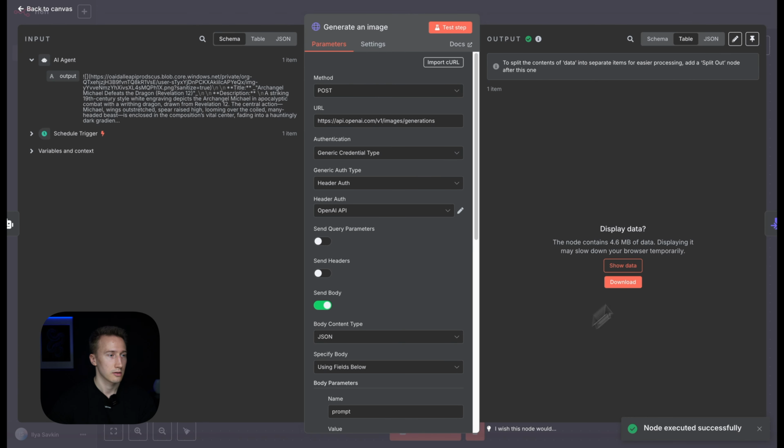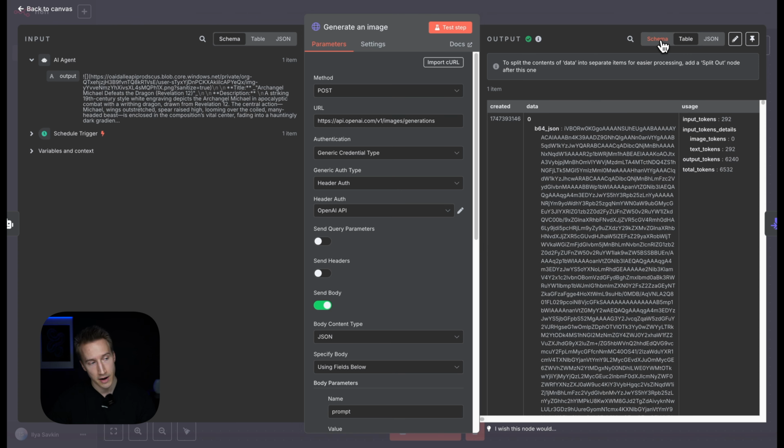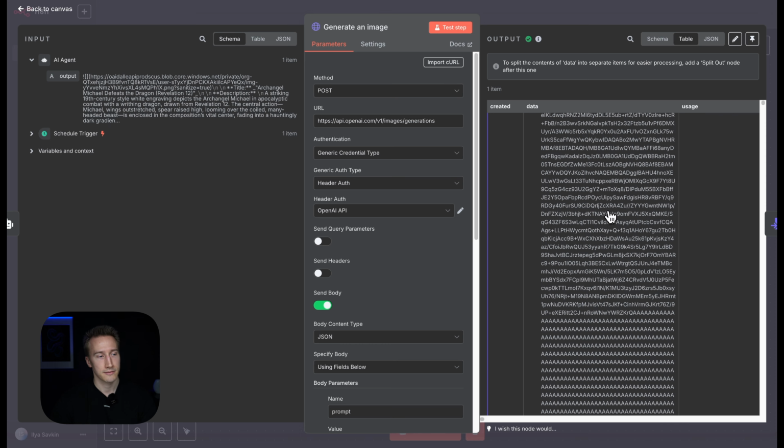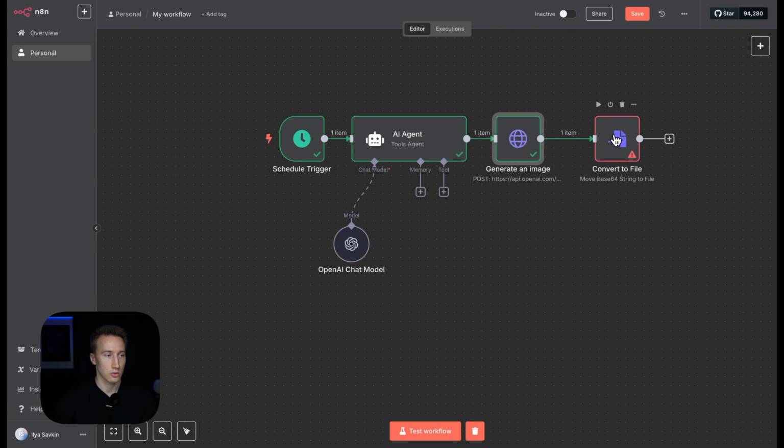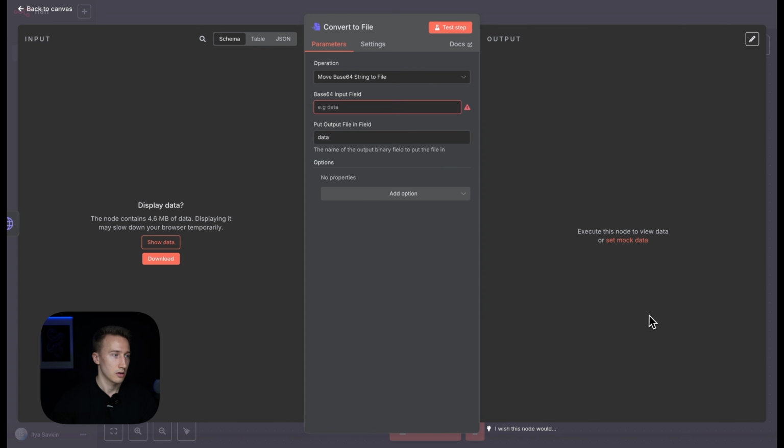Nice, so it's generated. Perfect, so now we have an image generated by the OpenAI API. Let's press show the data and see what's there. You would expect an image, but no, this is a super long string. OpenAI generates images in B64 format, and to actually view this image and use it later, we need to convert it to binary, and we do it through this node. So we convert this base64 string to file.